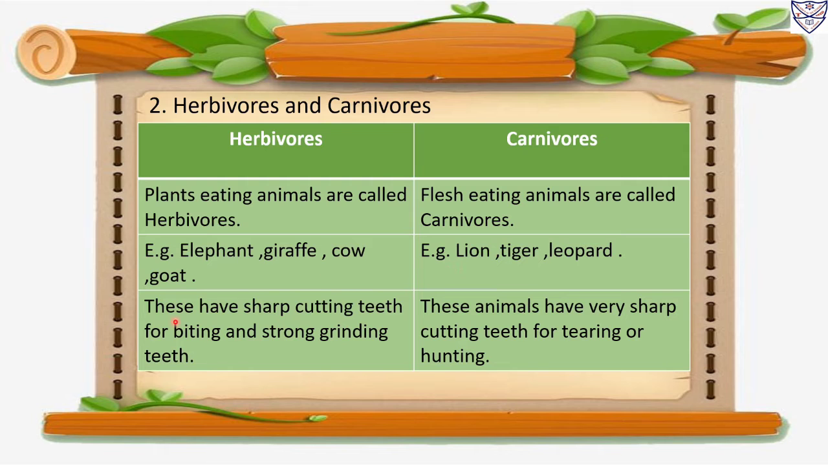Number 3. Herbivores have sharp cutting teeth for biting and strong grinding teeth. Carnivores have very sharp cutting teeth for tearing or hunting.